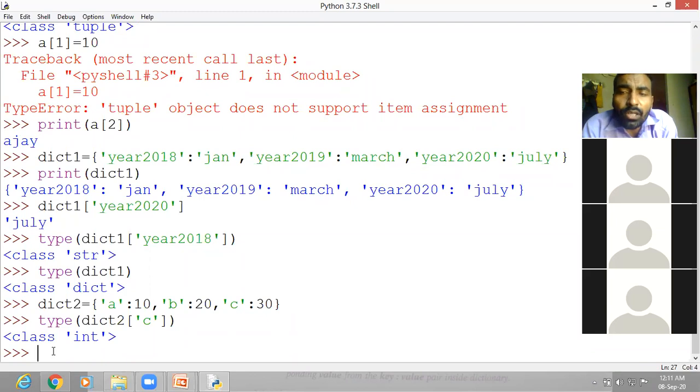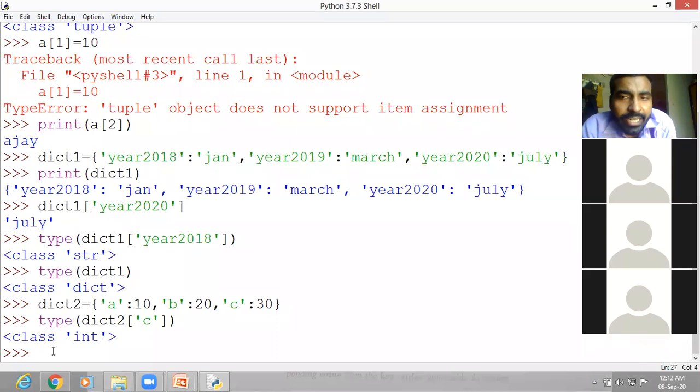Yes. Now one more thing, that we can have two functions with the dictionary for checking its keys and its values. You can write dictionary name dot keys. If you write dictionary dot keys, then it will provide all the keys of the dictionary. And if you write dictionary dot values, then it will provide all the values of the dictionary. Two functions are there. So let us first use the first function.